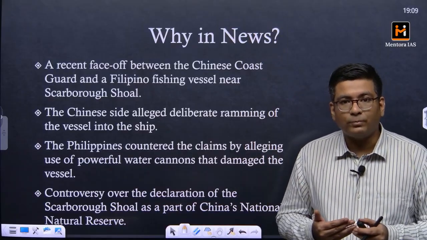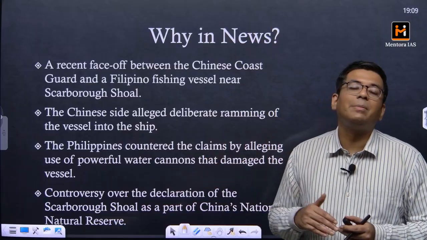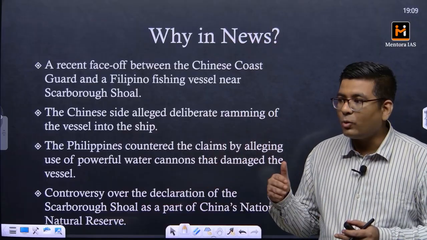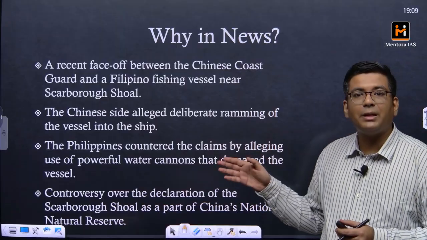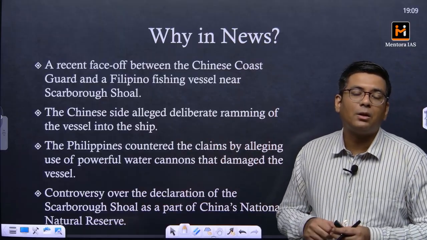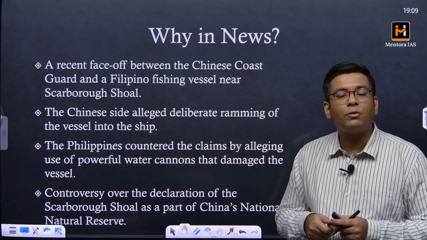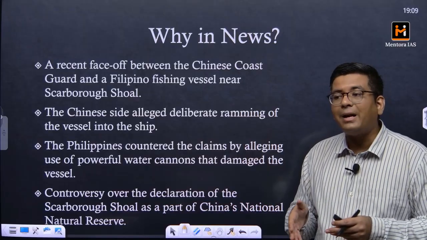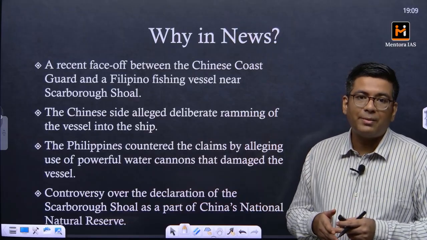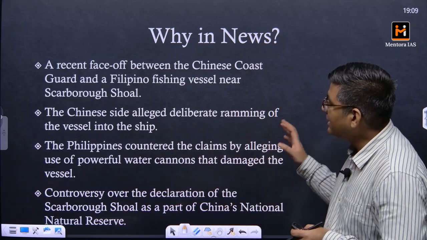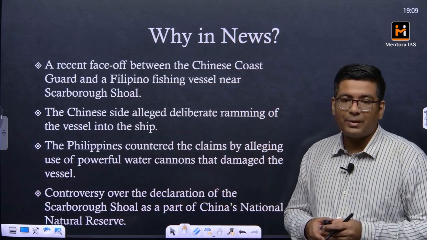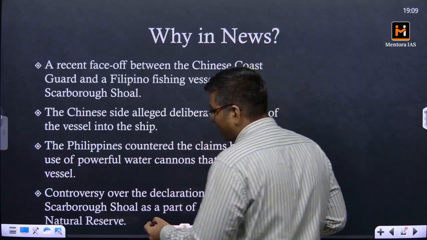For the Chinese it was a deliberate move by the Filipino ship to ram into their Coast Guard ship. The Filipinos said that the Chinese ships started using powerful water cannons over the ship, and that is what dragged the ship towards them, and it also injured one of its crew.